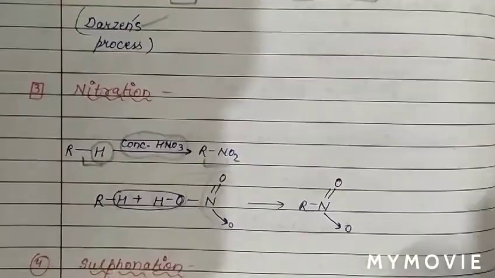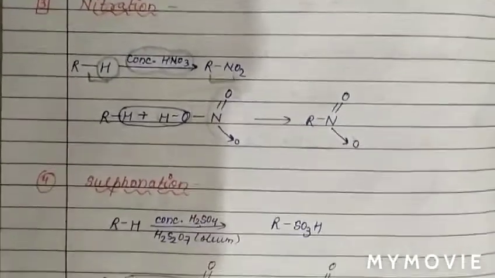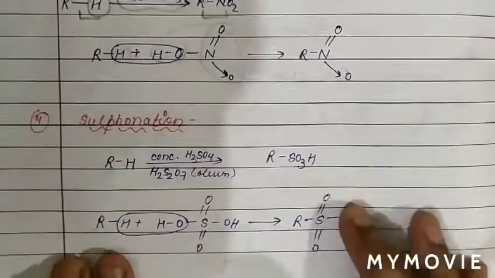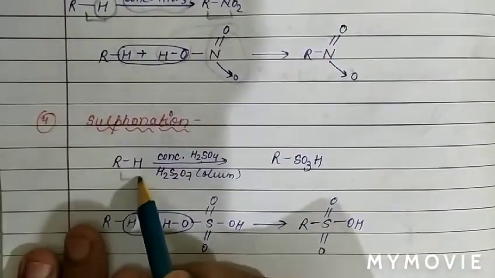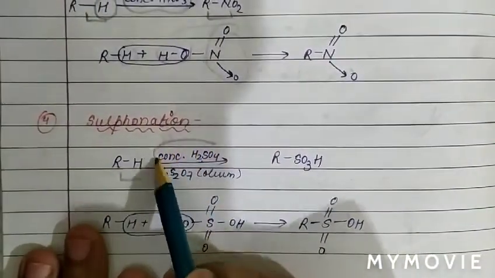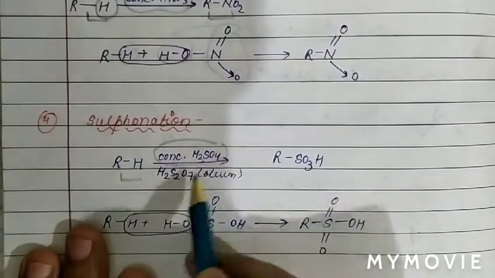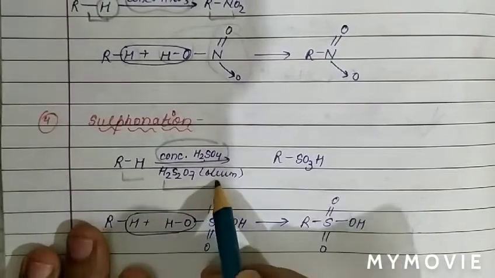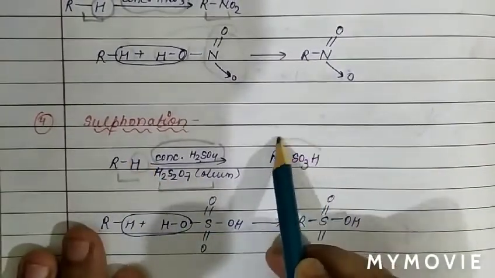Now see the next reaction of alkane, the sulfonation reaction. In sulfonation, alkane reacts with concentrated H2SO4, or we can also use oleum, H2S2O7. Then alkane changes into